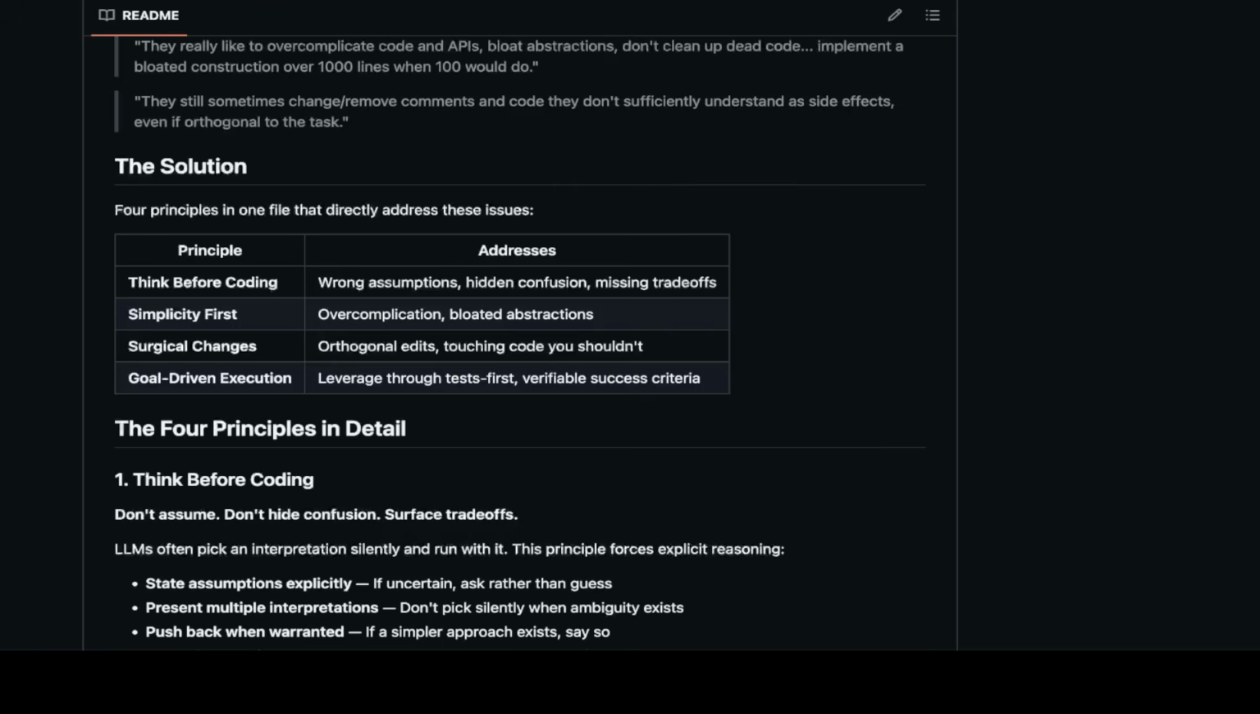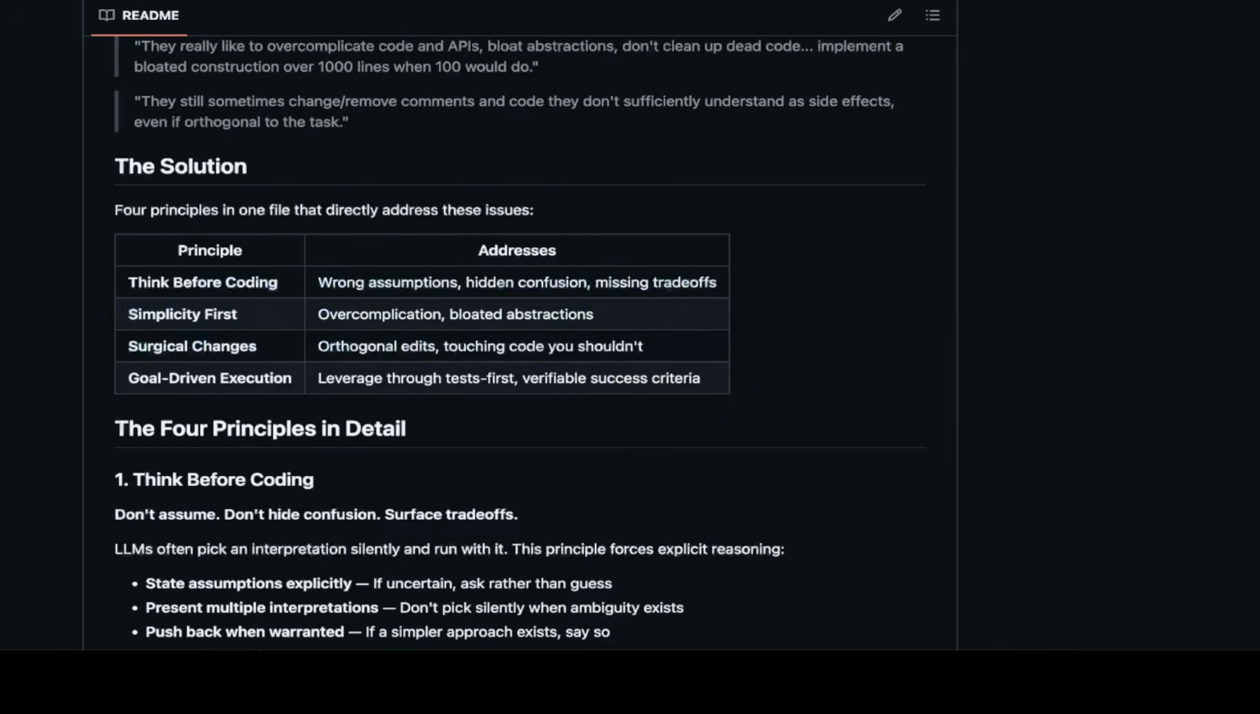And also the goal-driven execution. So it's leveraging test-first, verifiable success criteria. This means always do test-driven coding, and this is very true. So you always try to test first, right? Test the theories first, and then start coding. So it goes along with thinking before coding.